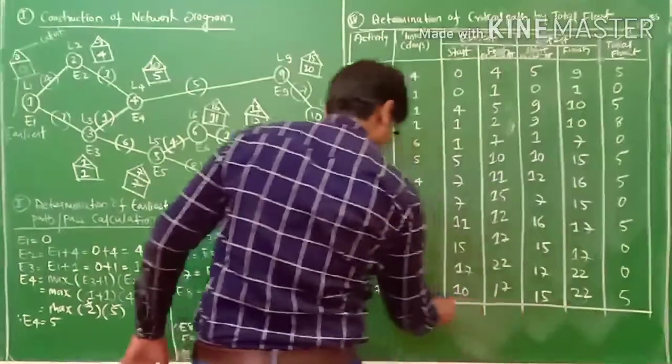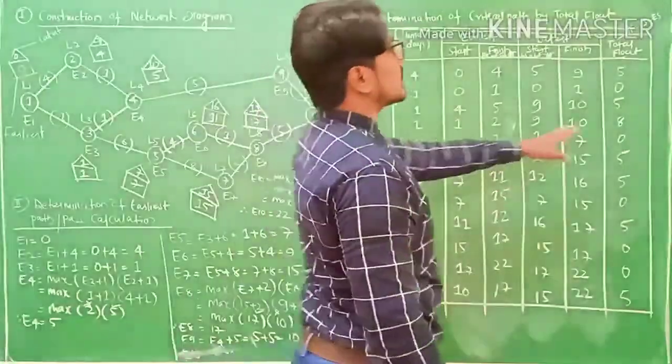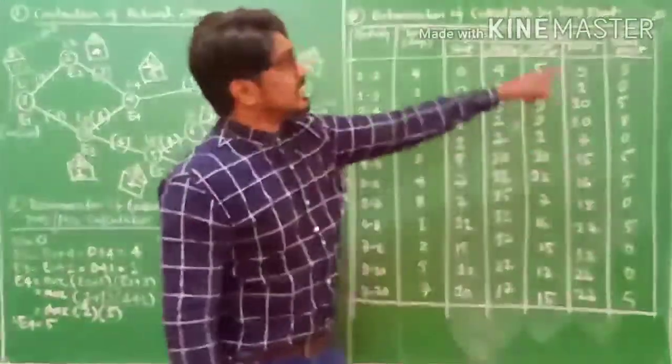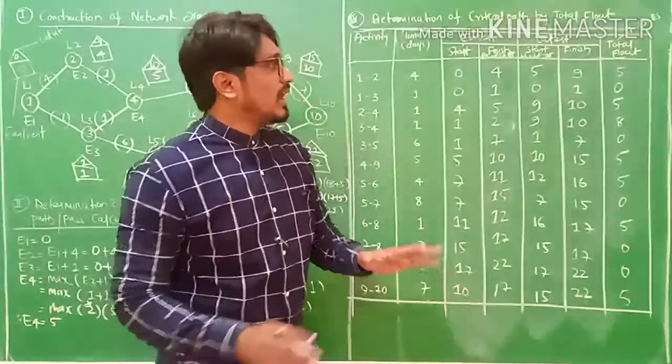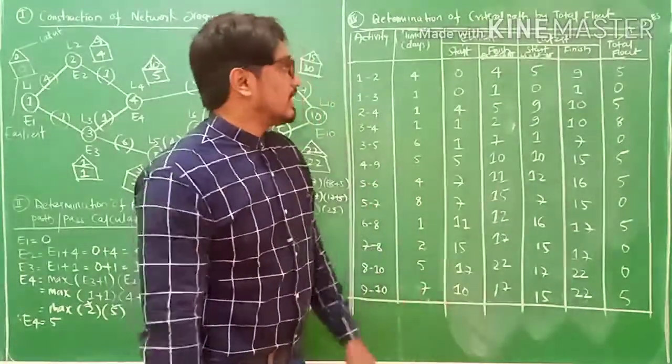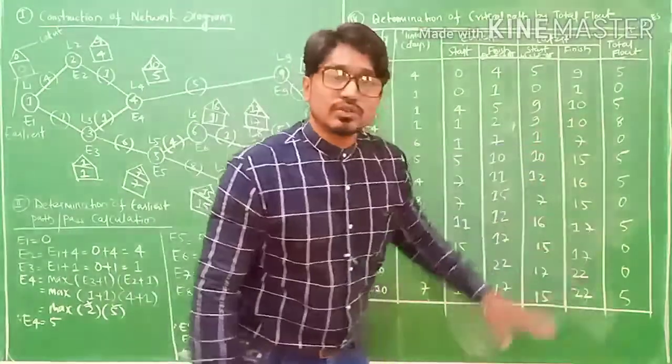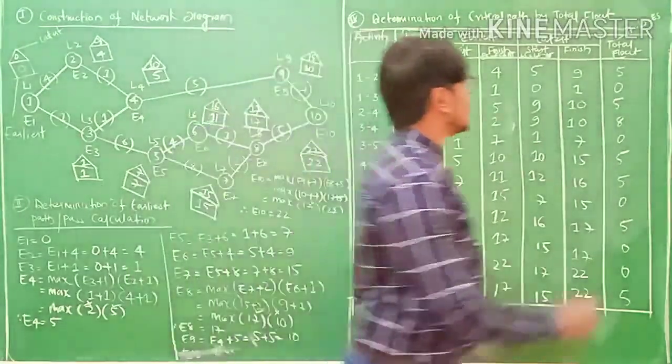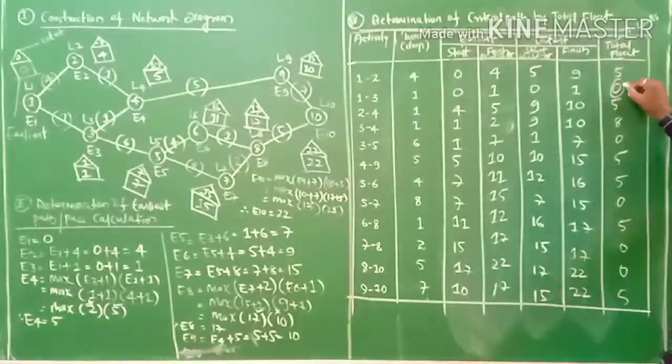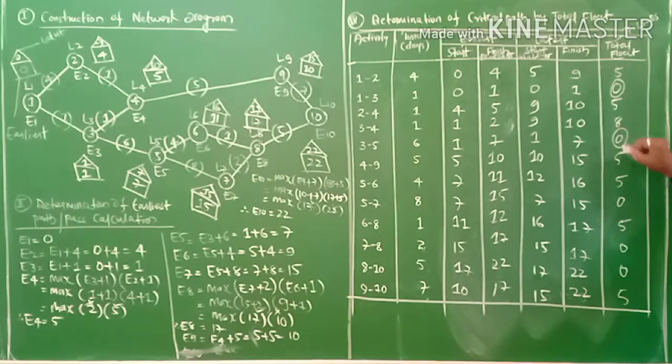This is your total float. There is a formula, you please find out the formula and accordingly you solve it, my friends. This is nothing but the total float calculation. So these are the zeros, where there are the problems. This is the problematical area.